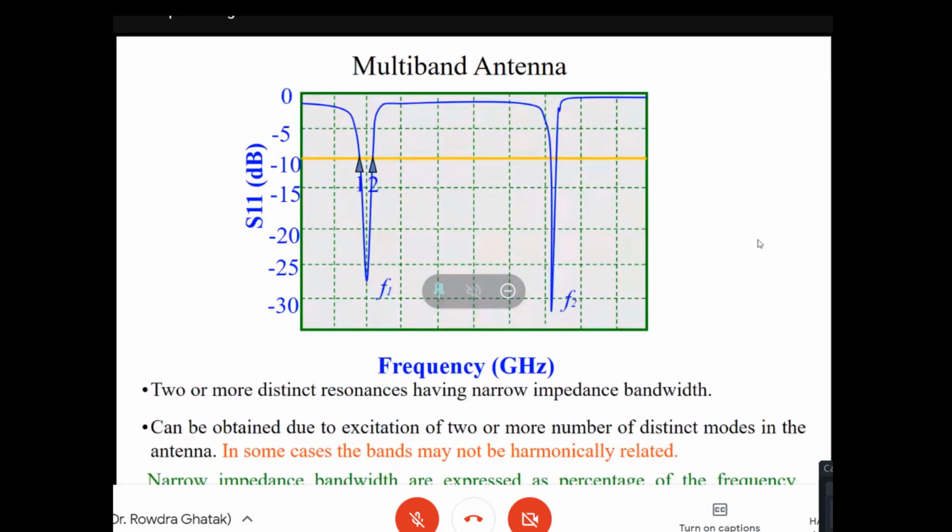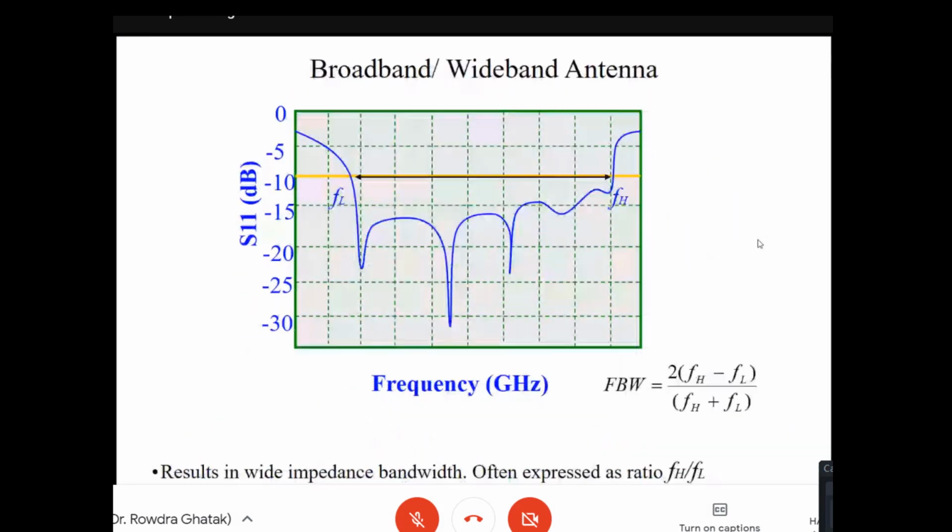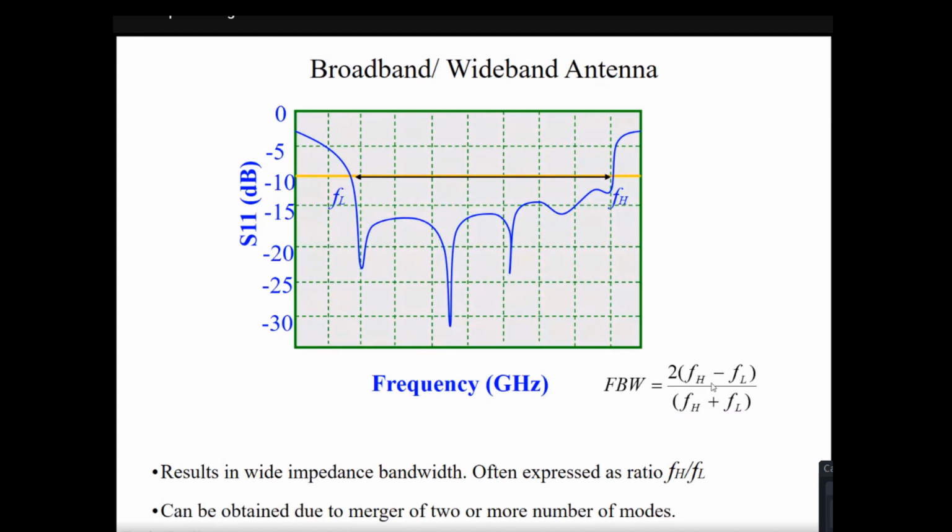But how you express the bandwidth, in some cases it is percentage bandwidth, and in some cases it is fractional bandwidth. So for very wide band systems, we generally refer to fractional bandwidth.